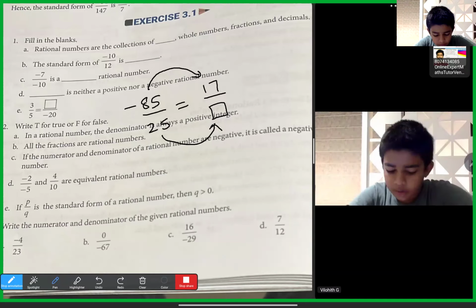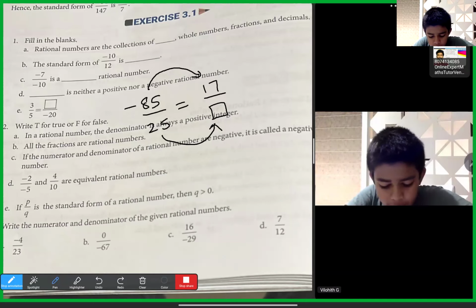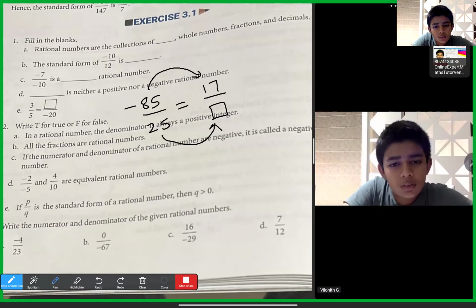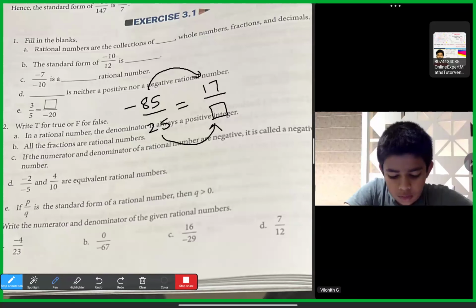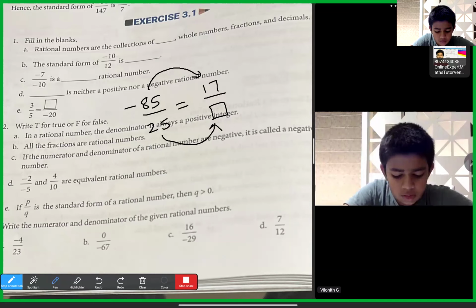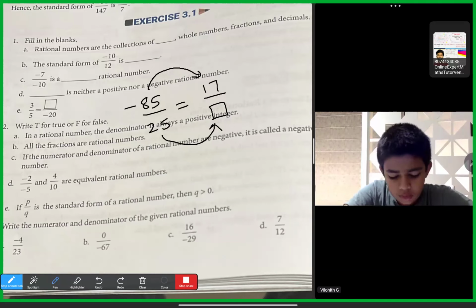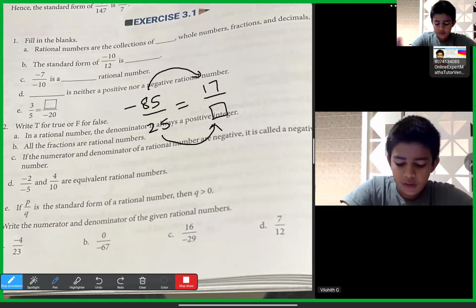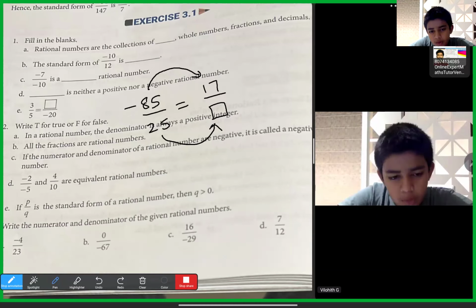Sir, is it minus 17 by 125? So Vilohit, how? According to you, how? Sir, I divided 17 by 85 and I got 5. So minus divided by minus is plus, right, sir? Okay. So the denominator got minus, so I shifted the denominator's minus to the numerator.